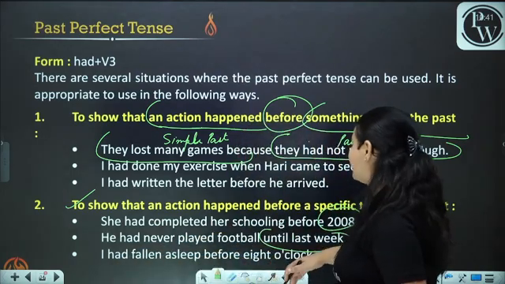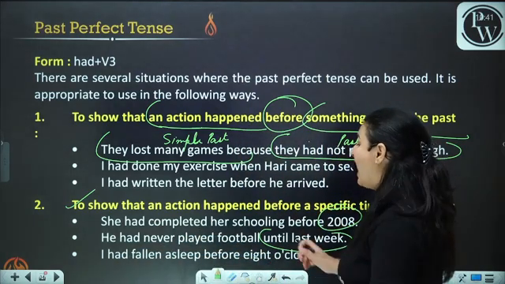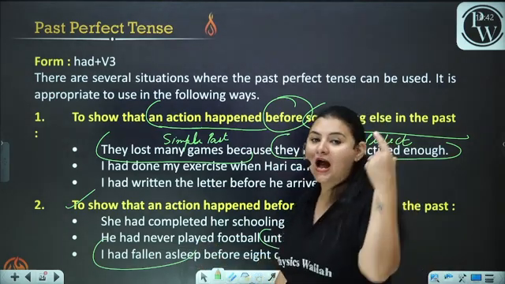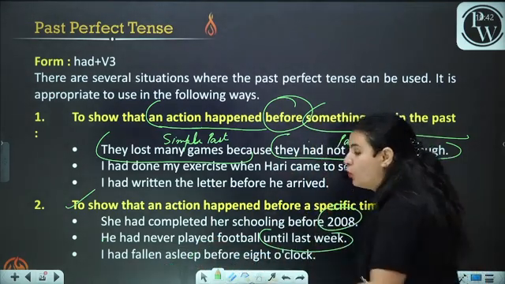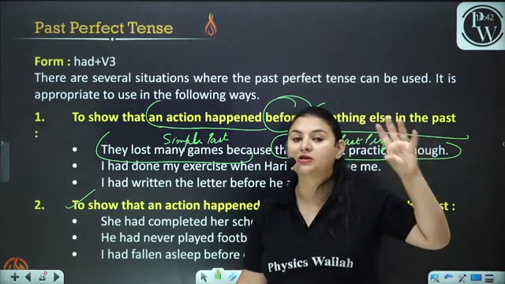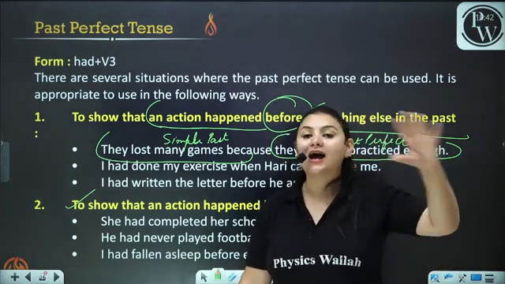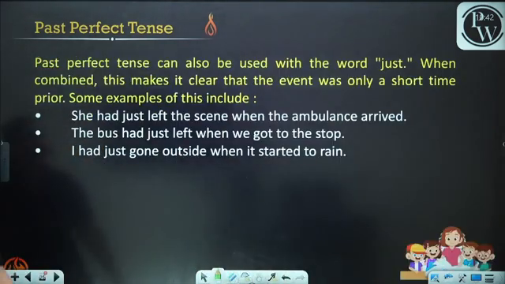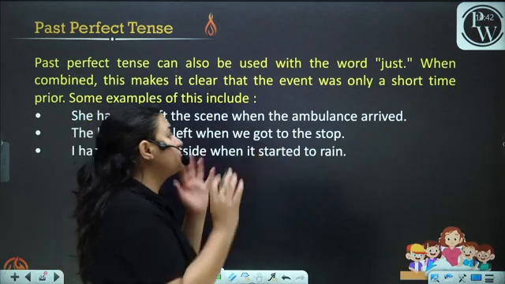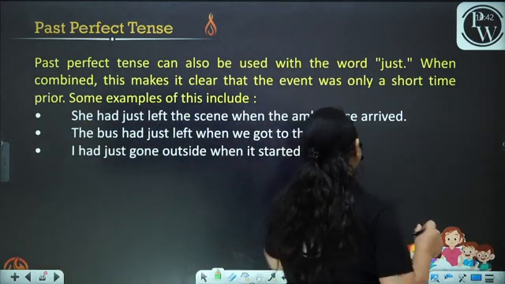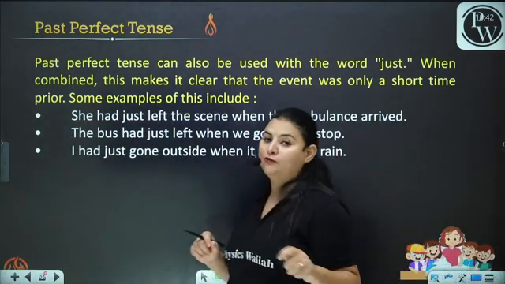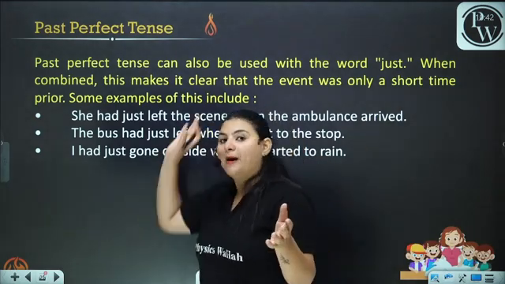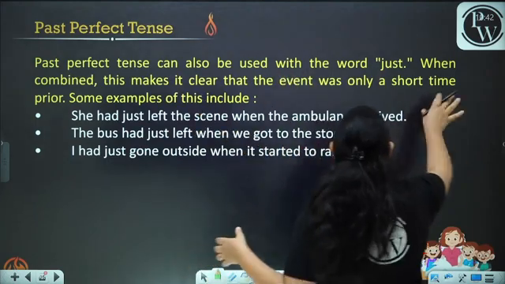I had fallen asleep before 8 o'clock. The action had already happened before a particular time, before 8 o'clock. We are talking about a specific time when the action had already happened. Now, past perfect tense can also be used with the word just. As we had seen in the present perfect form, we also use just. In the past perfect tense also we can use just.